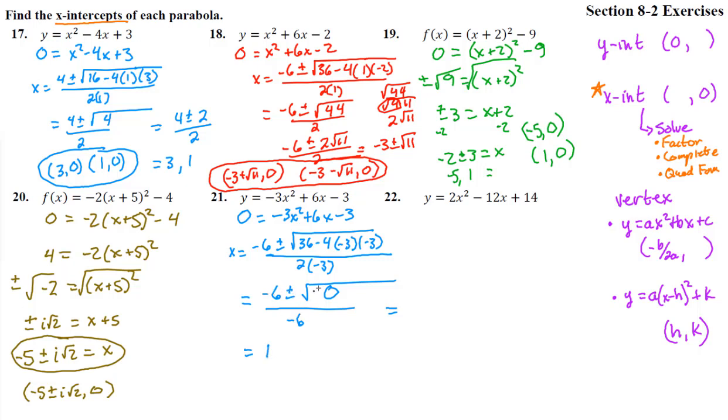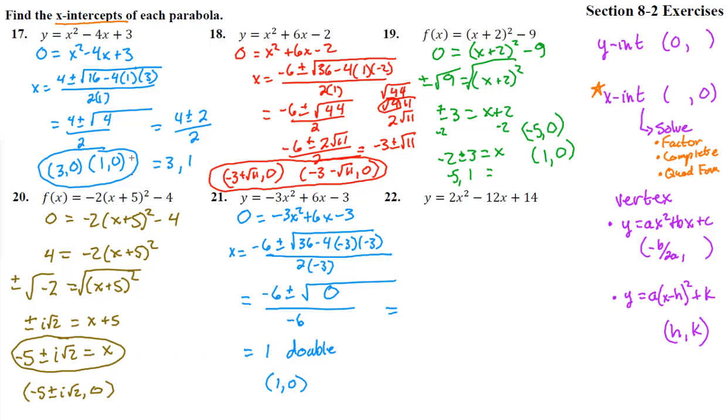And negative 6 minus 0 is negative 6, divided by negative 6 is 1. We get 1 twice. We call that a double root. And we just write it like this: 1, 0. So this only has one x-intercept, which is interesting. That must mean that the U shape of the parabola comes down and this is the corner point. That's how you get just exactly one of them.